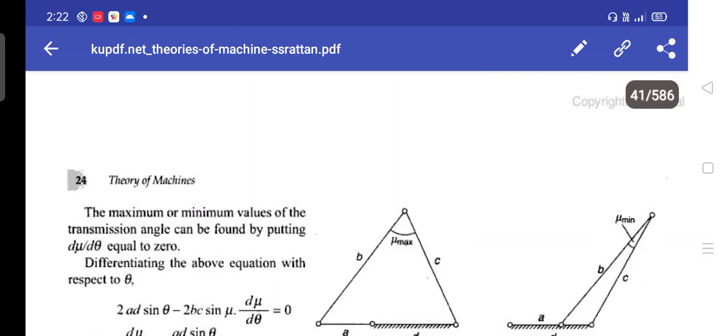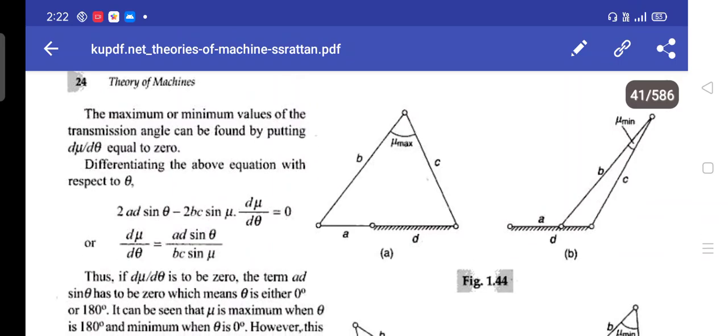The maximum or minimum values of the transmission angle can be found by putting d mu by d theta equal to 0. Differentiating the above equation with respect to theta, 2ad sin theta minus 2bc sin mu d mu by d theta is equal to 0, or d mu divided by d theta is equal to ad sin theta divided by bc sin mu.